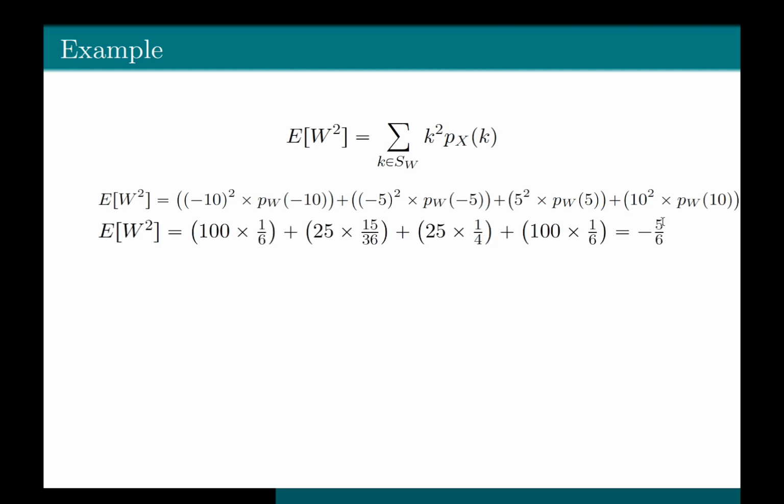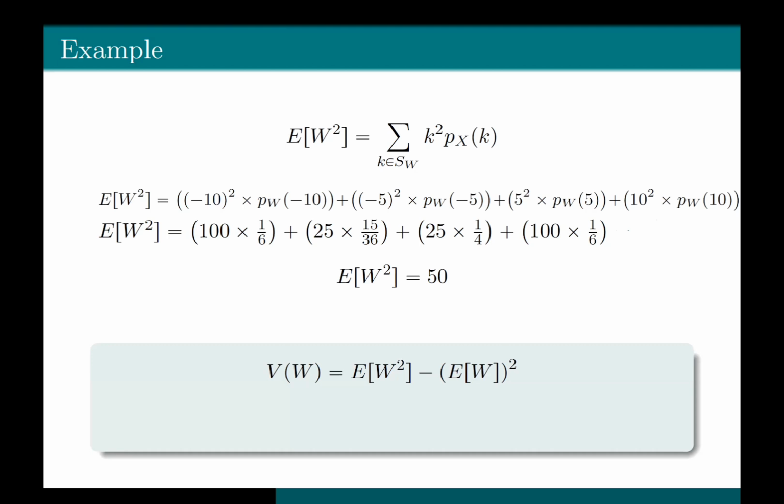Now we know the PMF of this random variable W, so we know what would be the probability of W at -10, at -5, 5 or 10. So we put these values and we find that expectation of W square is 50. Now variance of W is equal to expectation of W square minus E of W whole square. We already have calculated E of W, which was -0.83. So variance of W would be 50, which we just calculated, minus 0.83 whole square, which would give you 49.3055. So this is how we find the variance.